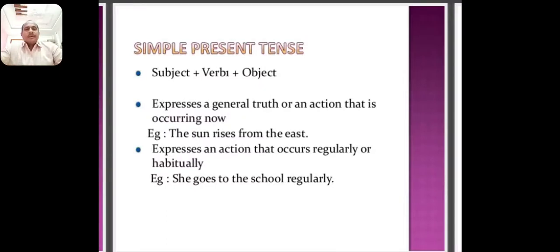For example, you can recognize a simple present tense sentence by these special words.